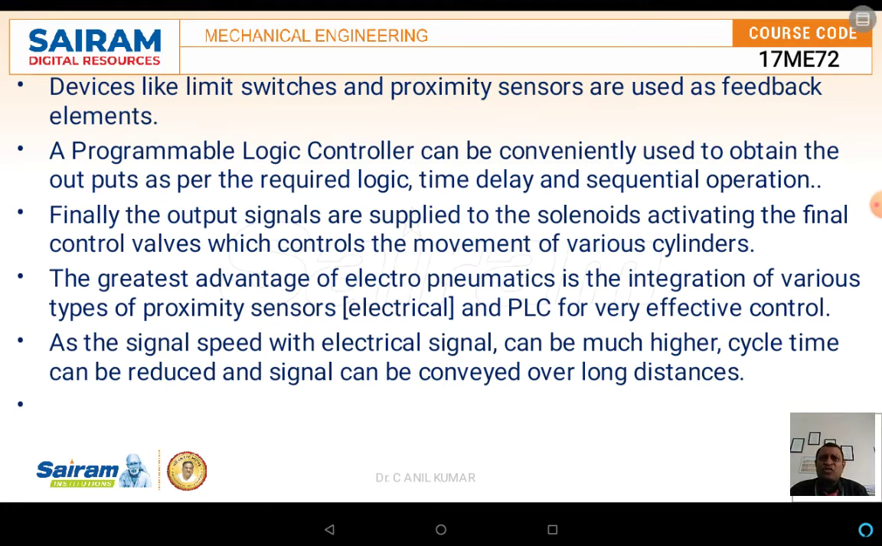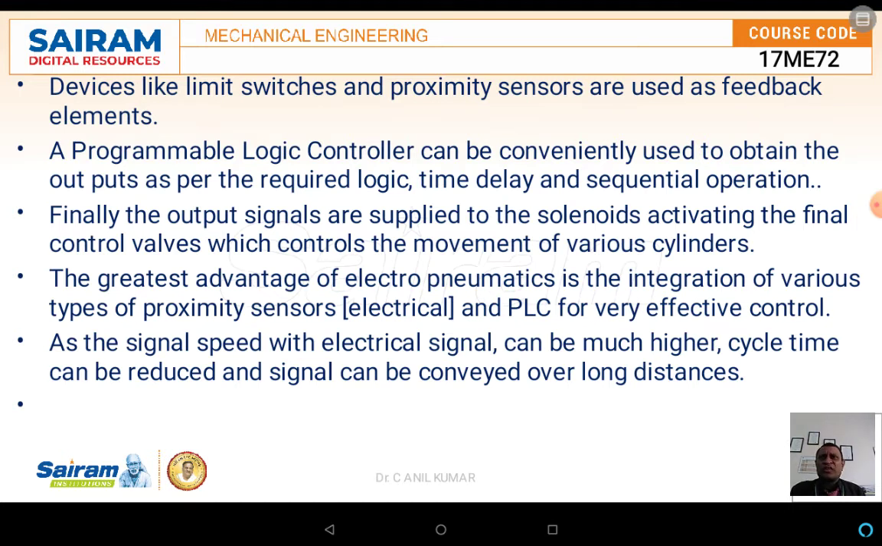by using these we can write or derive logic, and programmable logic controllers can be conveniently used to obtain the output very easily in a sequential operation, with a time delay, or in a logic manner. This is a small explanation with respect to the electro-pneumatic control system.